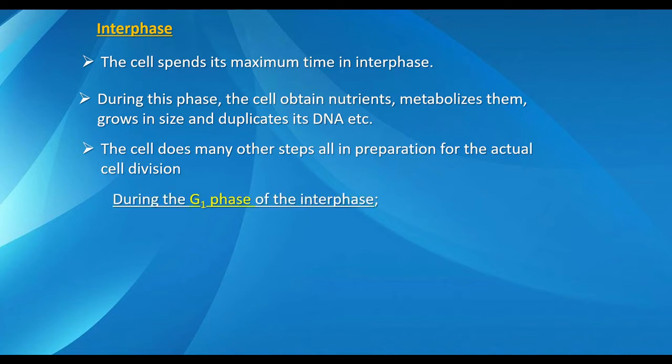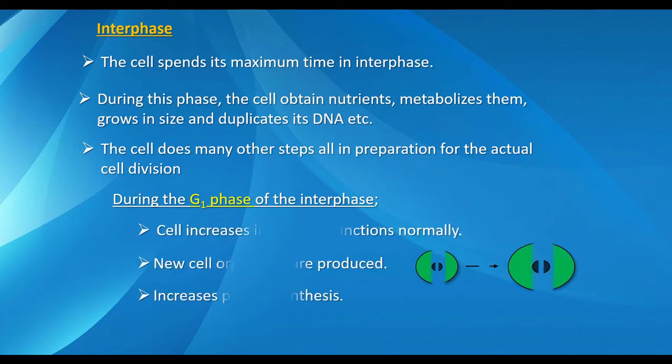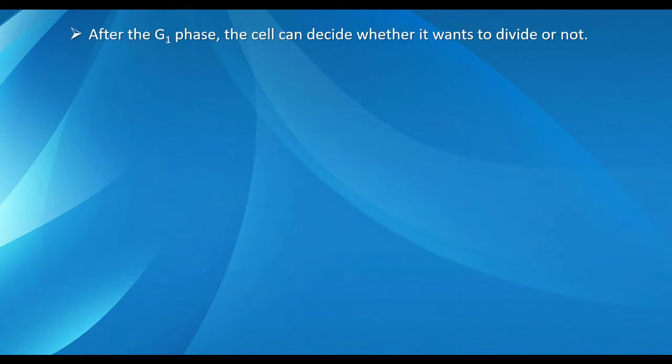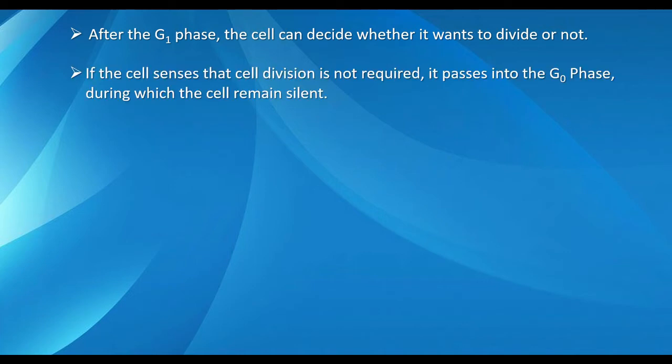During the G1 phase of the interphase, the cell increases in size and functions normally. New cell organelles are produced and protein synthesis increases. After the G1 phase, the cell can decide whether it wants to divide or not. If the cell senses that cell division is not required, it passes into the G0 phase, during which the cell remains silent.